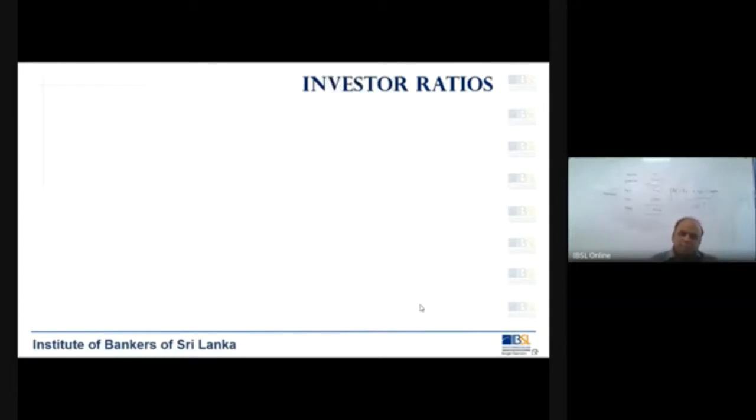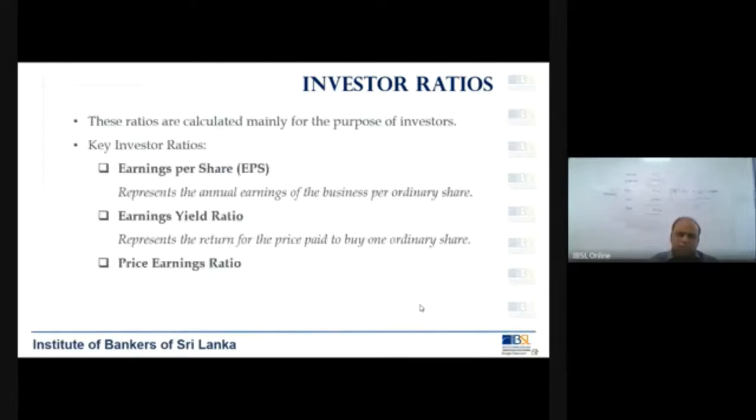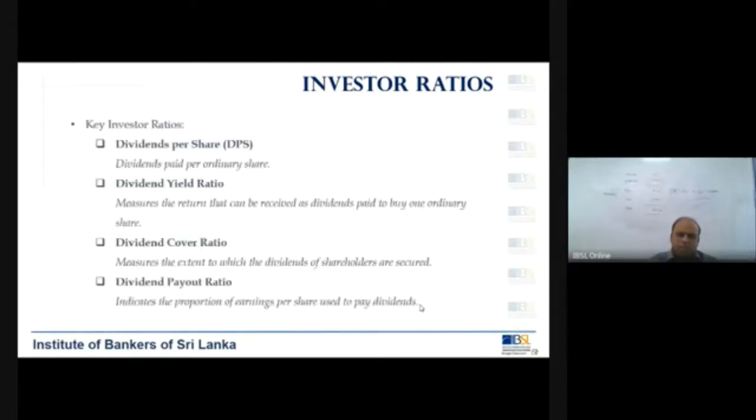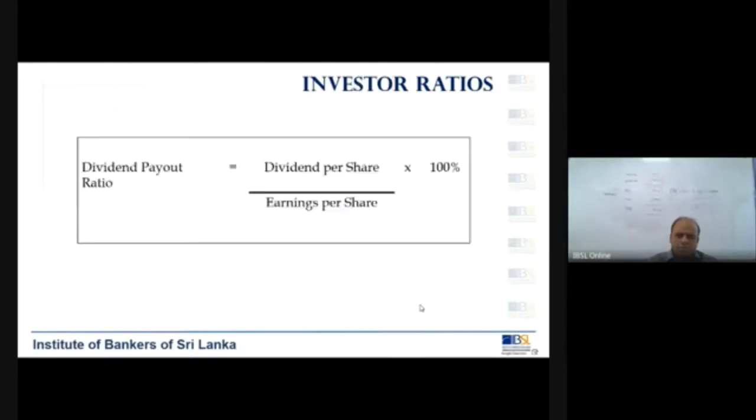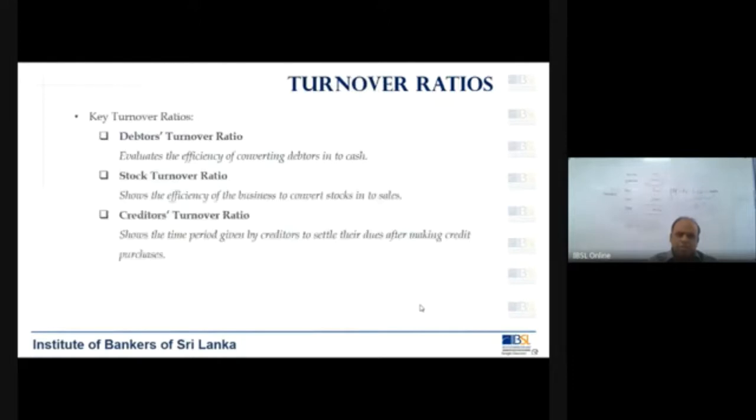Right. Then we go to investor ratios. I'm not going to do the investor ratios now, but let's quickly go into the turnover ratios. Turnover ratios are, as I told you, debtors turnover, stock turnover, creditors turnover. What do you mean by that? Those are the ratios which are applicable to calculate the operating cycle. That's why I'm going into that and doing it.